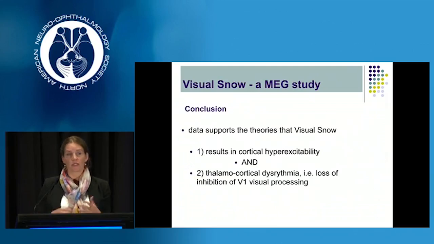So in conclusion, this data really nicely supports, number one, the theories that we already know about. So it supports the notion that visual snow patients have local cortical excitability, but more importantly, it also confirms our suspicion that we can think of visual snow as a thalamocortical dysrhythmia of the visual system.